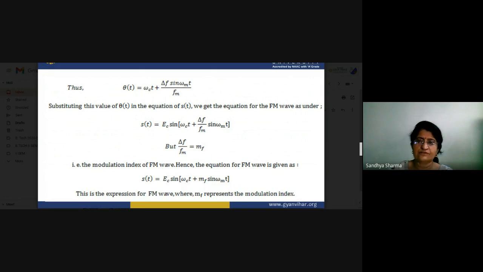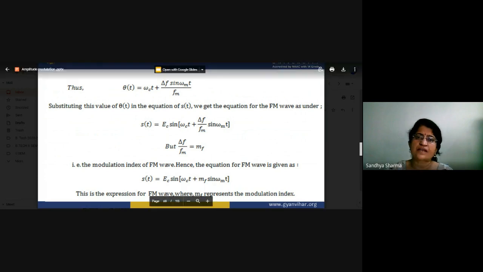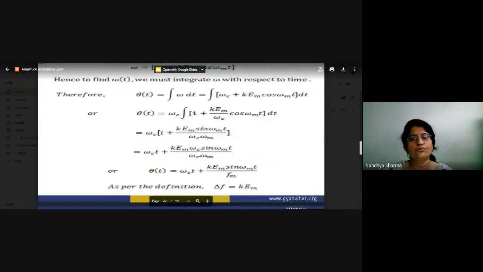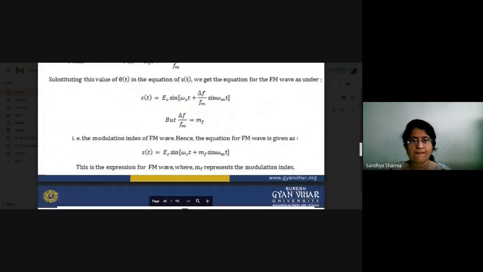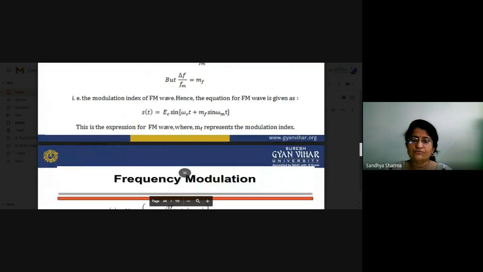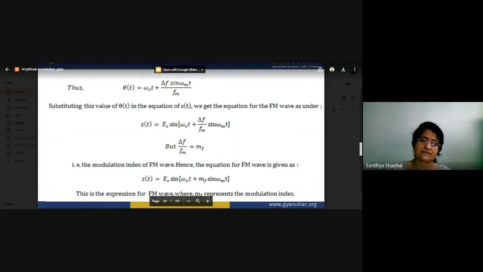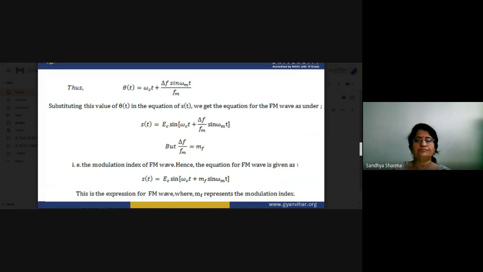We can also write sin omega m t, so this is a single tone modulating signal. If we are talking about x(t), x(t) is a single tone modulating signal. So I think the basic equations of our system are clear.